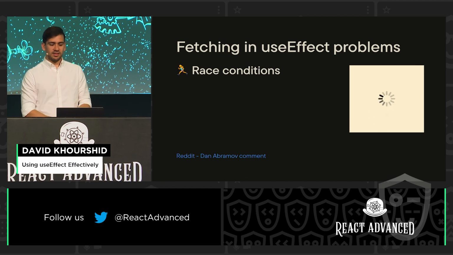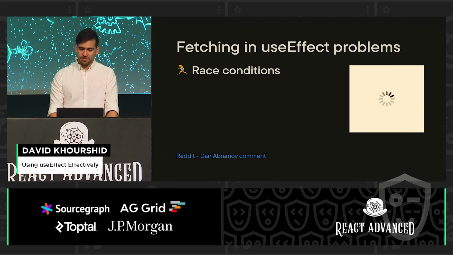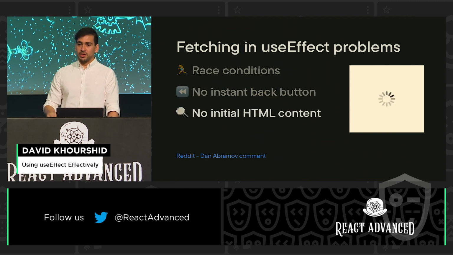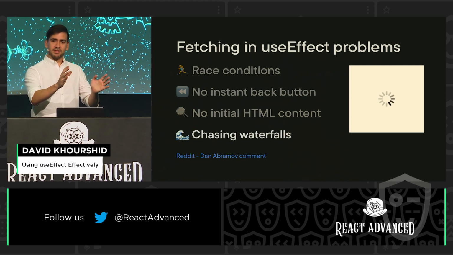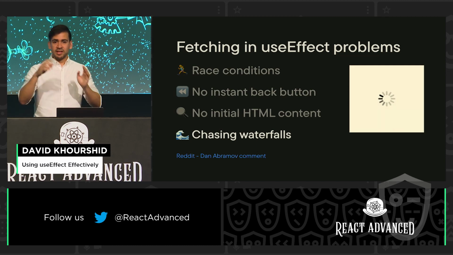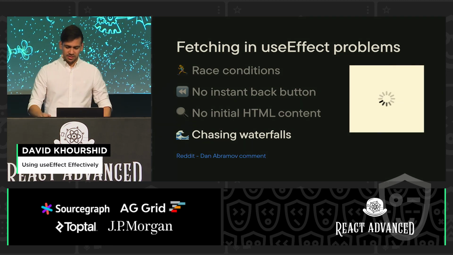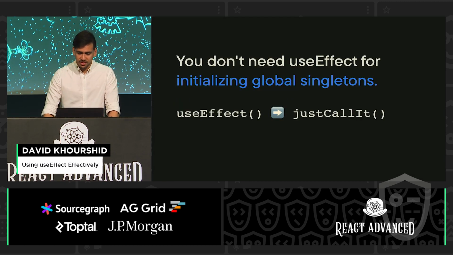And Dan talks about a lot of problems with fetching in useEffect. First of all, the race conditions that we talked about. There's no instant back button. You're going to see loading spinners everywhere when you try to go back because components are going to try to load again. No initial HTML content, so you're going to have even more loading spinners, and you're chasing waterfalls because the parent's going to load, and then when that's done loading, the child's going to load, when that's done loading, et cetera, et cetera. And so you want to avoid those things.